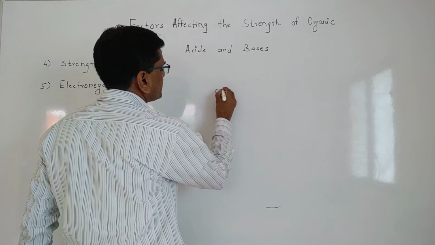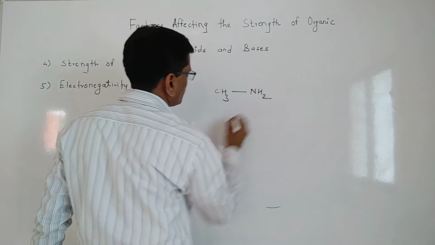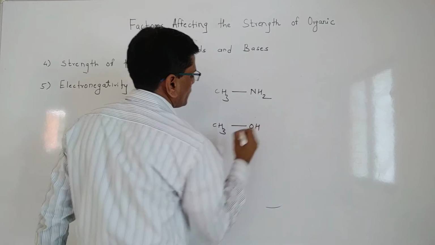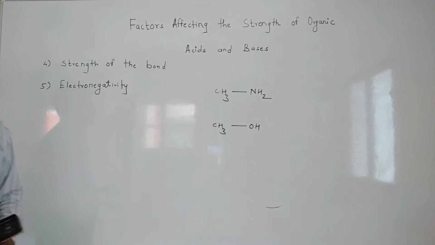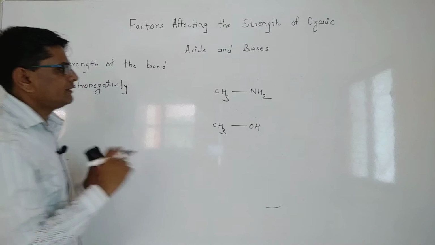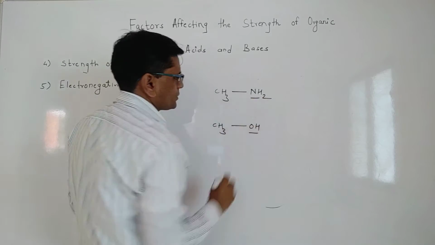A simple example again, CH3NH2 and CH3OH. When we consider these 2 points again, the only change is this NH2 and OH.